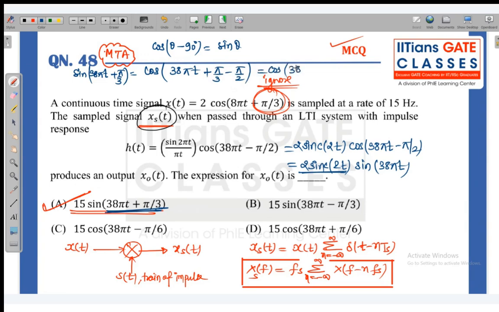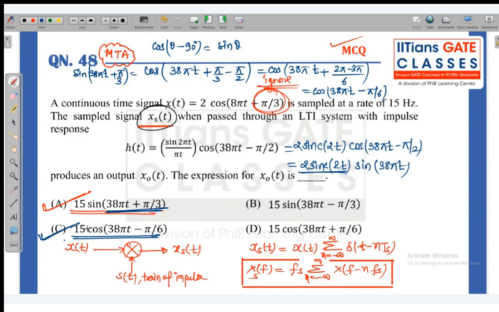So it is cos 38 pi t, and if I solve this, this is 6, and 2 pi minus 3 pi. So we can say that it is cos 38 pi t minus pi by 6. So you can see that there is one more option, which is option C. So both are the same option, cos 38 pi t plus minus pi by 6.